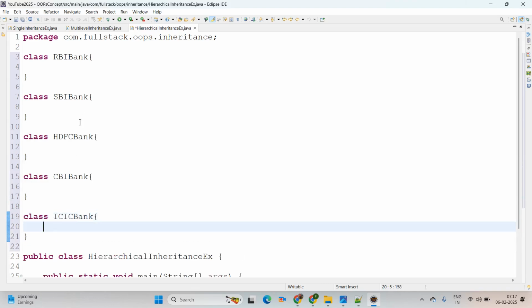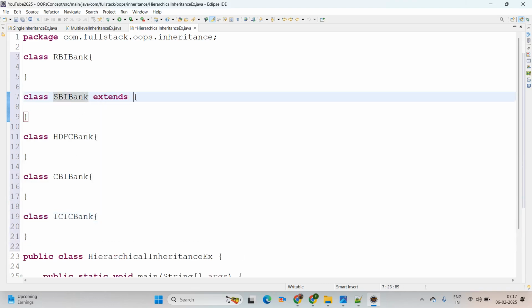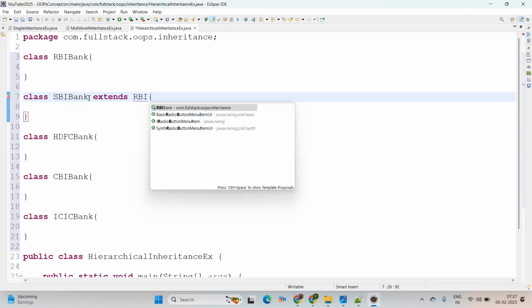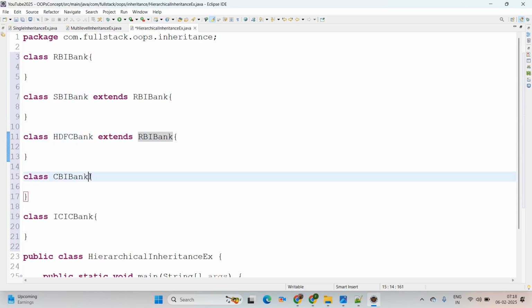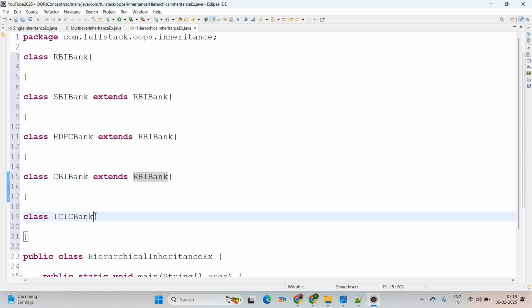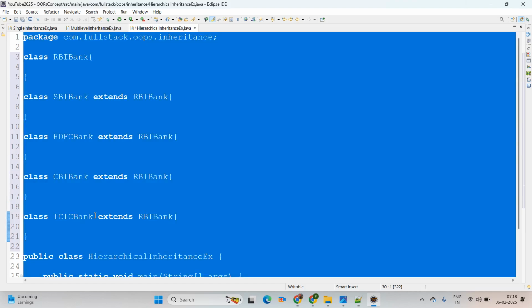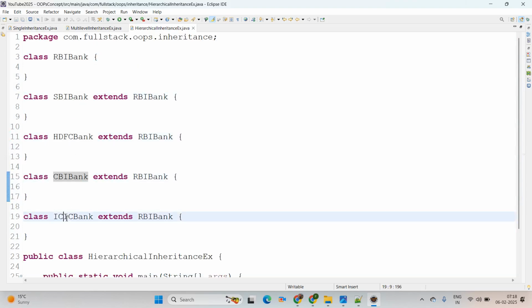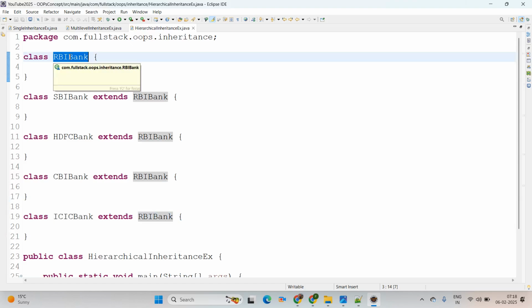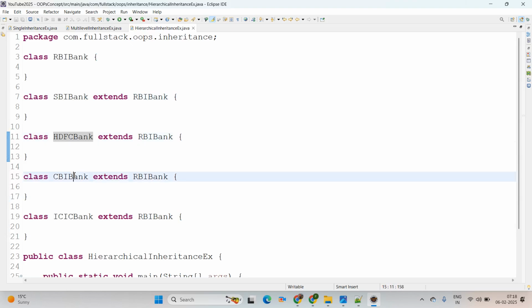You can create any number of banks, but they always extend properties from RBI Bank. It means RBI Bank is the root and all the other banks are leaf nodes. The leaf always extends the property from the root. That is called hierarchical inheritance: one root and all the others are leaf nodes. This is the best example. RBI Bank, Reserve Bank of India, is the root, and all the others are leaf nodes.